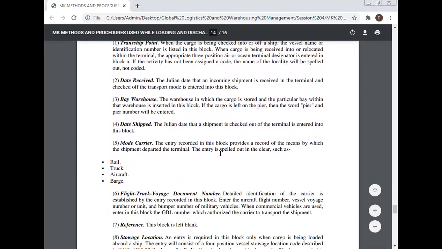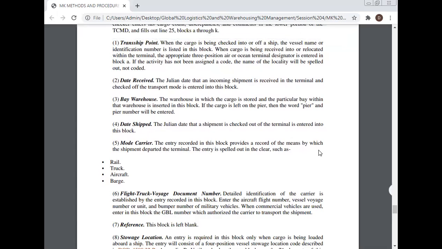The entry recorded in this block provides a record of the means by which the shipment departed the terminal. The entry is spelled out in the clear, such as rail, truck, aircraft, barge, flight, voyage, or document number. Detailed identification of the carrier is established by the entry recorded in the block. Enter the aircraft flight number, vessel voyage number, or unit bumper number of the military vehicles.